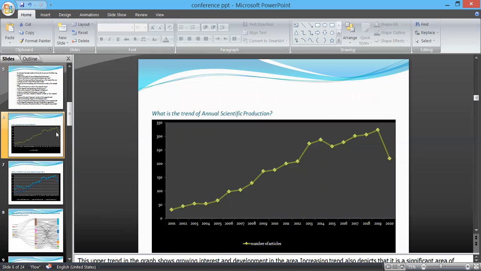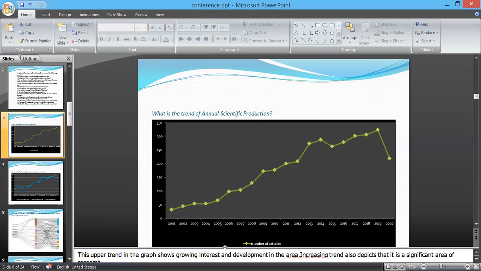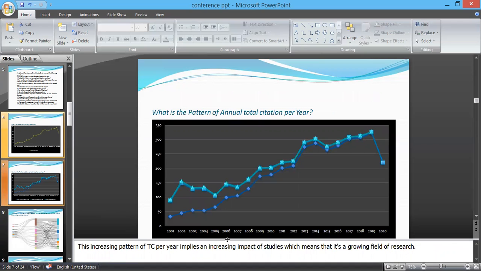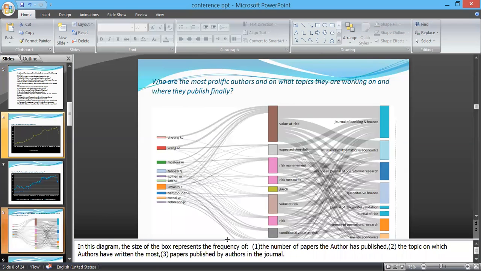Coming to the first question, what is the trend of annual scientific production? This upward trend in the graph shows growing interest and development in this research area. This means that it's a significant area of research. The pattern of the annual total citation graph is also showing an increasing trend. This means there's an increasing impact of studies, which means a growing field of research.